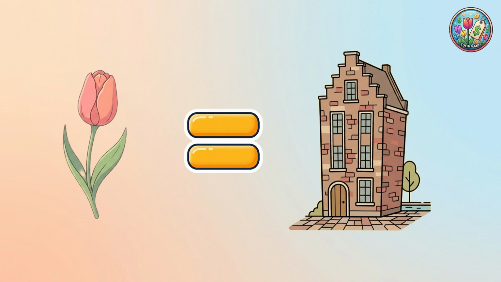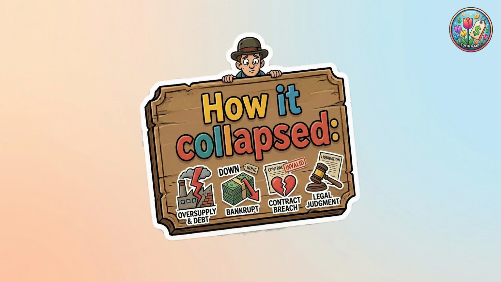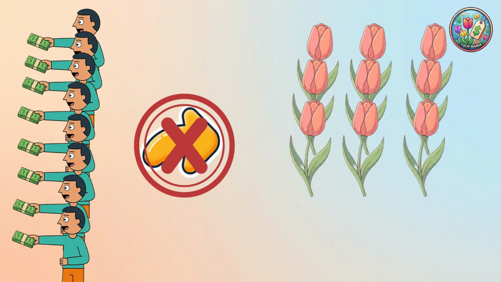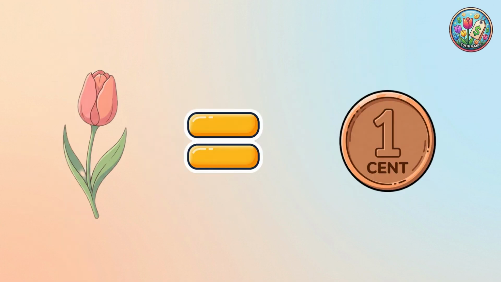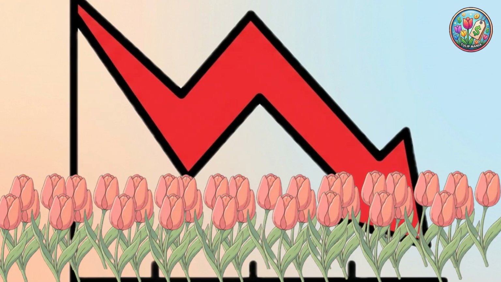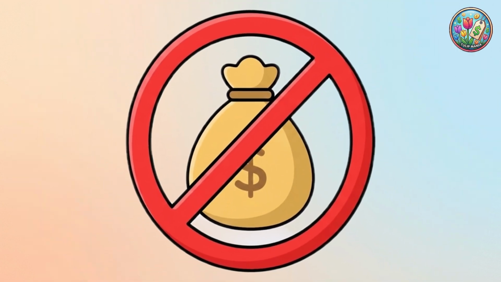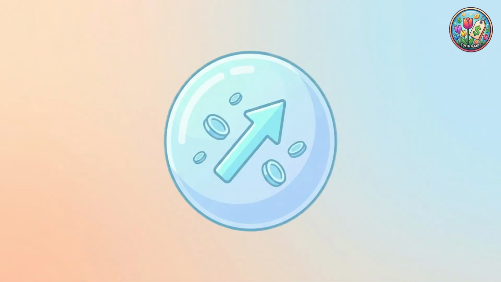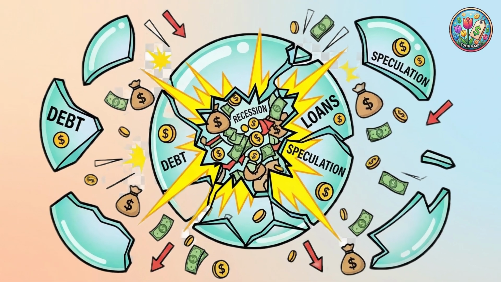At the peak, a single bulb could cost as much as a house or a year's salary. How it collapsed. Eventually, buyers stopped showing up. Once people realized they couldn't resell at higher prices, panic began. Prices crashed almost overnight. Consequences: many people lost their savings. Tulip Mania became the classic example of a financial bubble driven by speculation and crowd psychology.